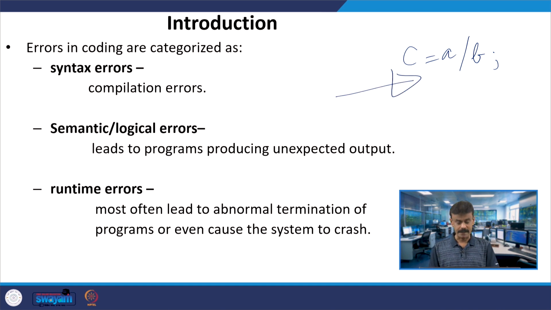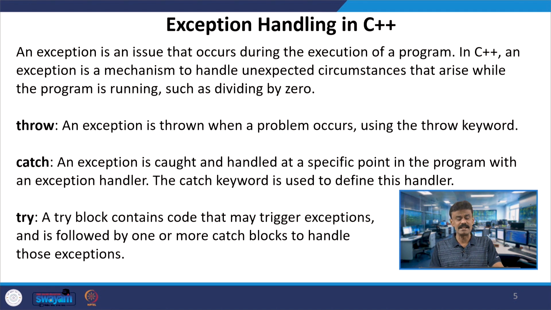So, how do you take care of such a situation? There are several exceptions we are going to see, and how you handle such exceptions is what we are going to study in C++ and Java. As I said, when there are unexpected circumstances, one example I had given is a by b, where b is equal to 0, b tends to 0. So, dividing by 0, in that case I want to handle such cases.